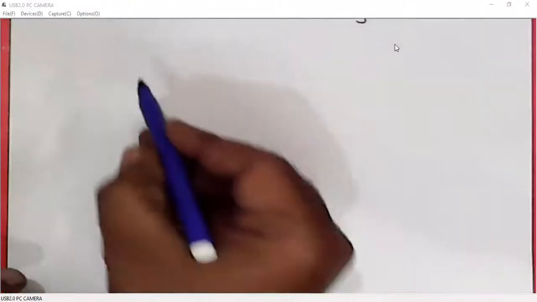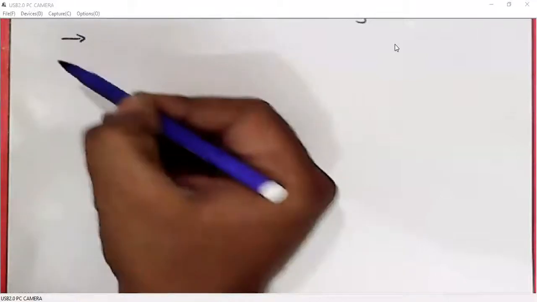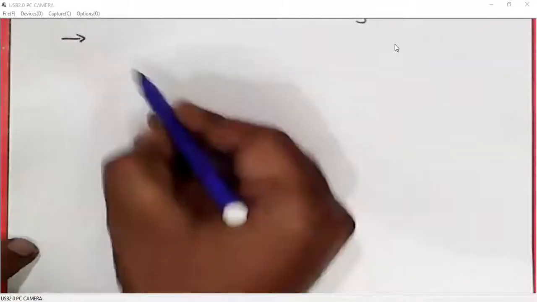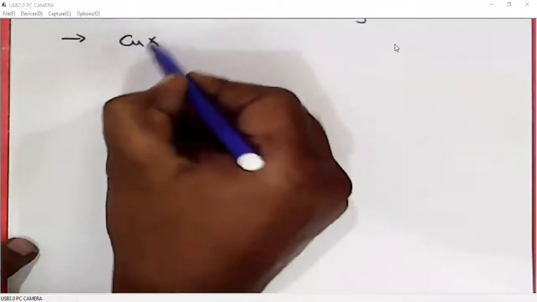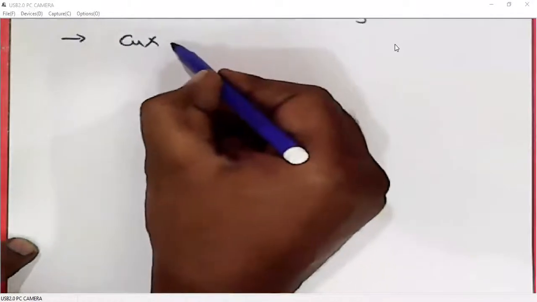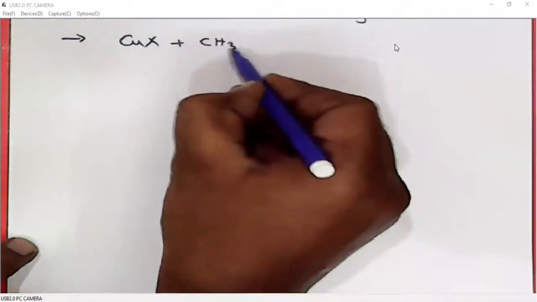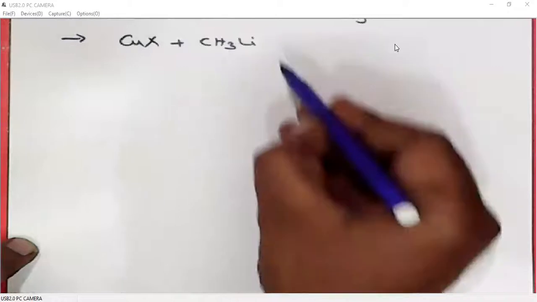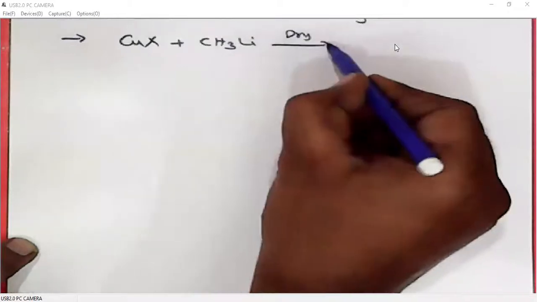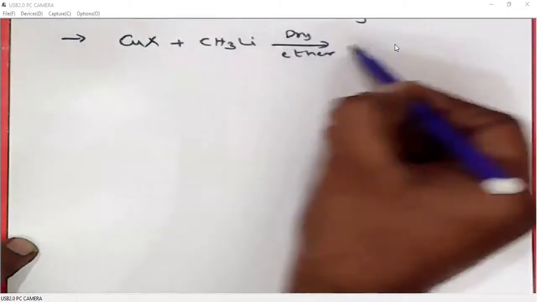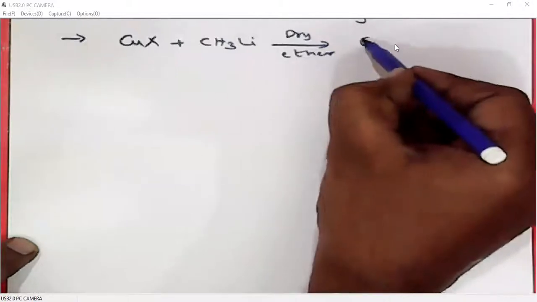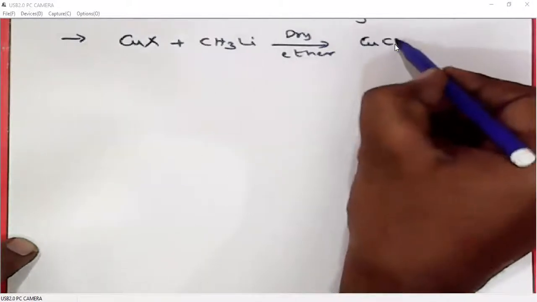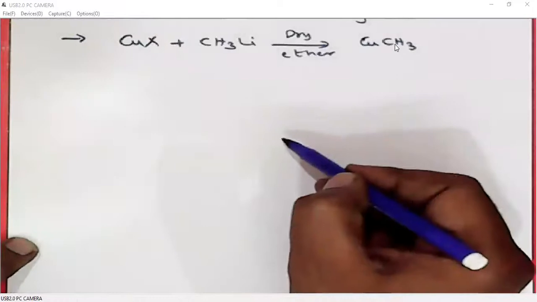How do we prepare organocopper reagents? Generally, cuprous halide, when it is treated with alkyl lithium, forms alkyl cuprate.